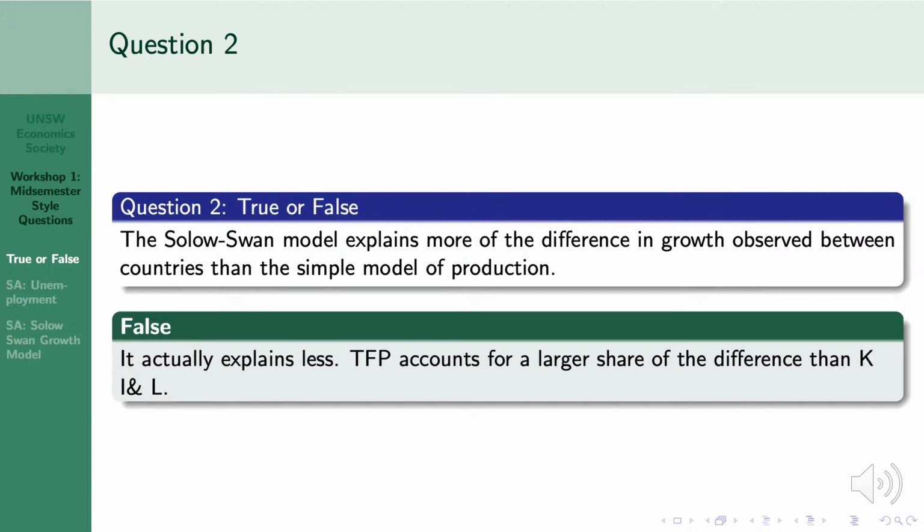Question 2. True or false? The Solow model explains more of the difference in growth observed between countries than the simple model of production. False. It actually explains less. Total factor productivity accounts for a larger share of the difference than capital, investment, and labor.